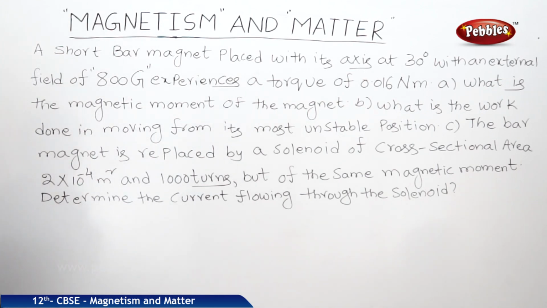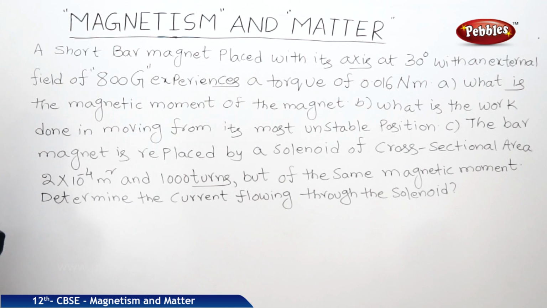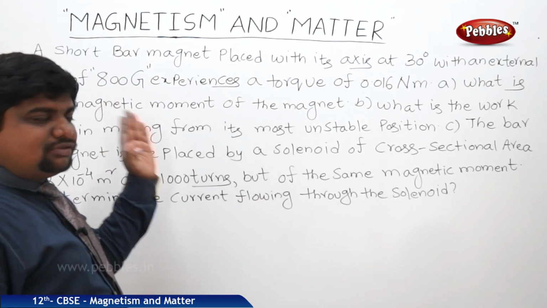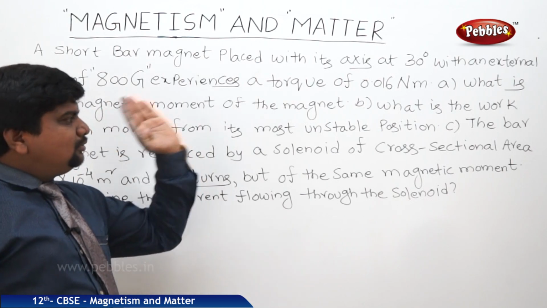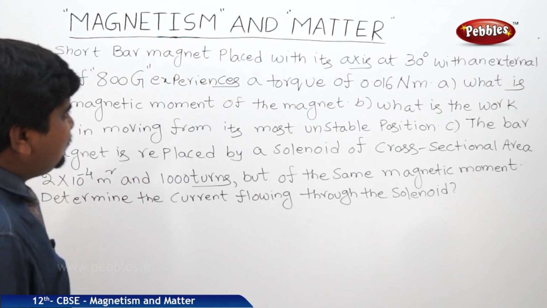A bit, what is the magnetic moment of the magnet? B bit, what is the work done in moving it from its most stable to its most unstable position? The bar magnet is replaced by a solenoid of cross-sectional area 2 into 10 to the power of minus 4 meter square and 1000 turns, but of the same magnetic moment. Determine the current flowing through the solenoid. So if this is the content, we should do it one by one.